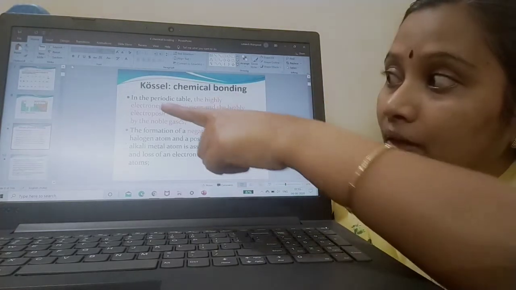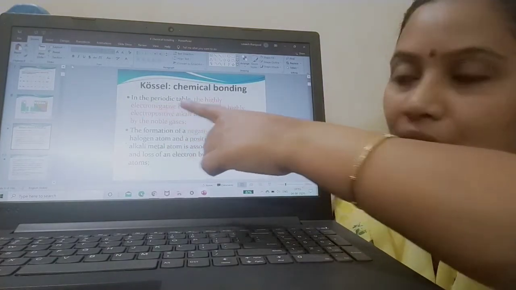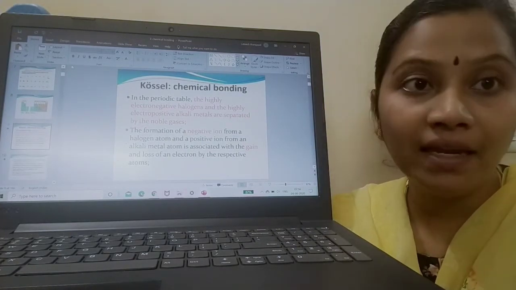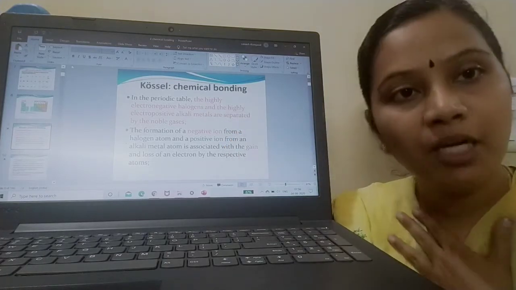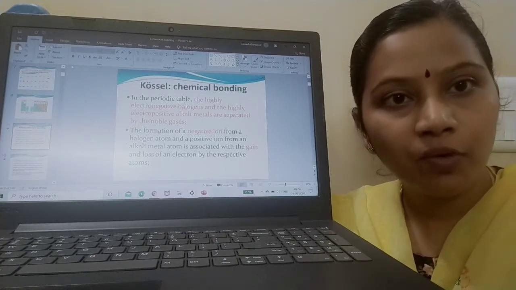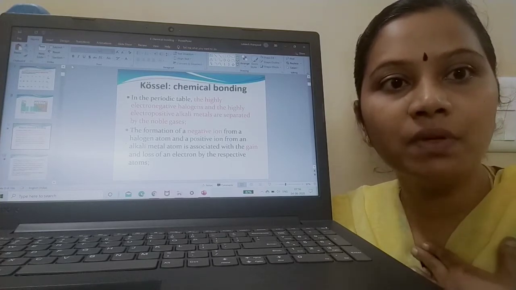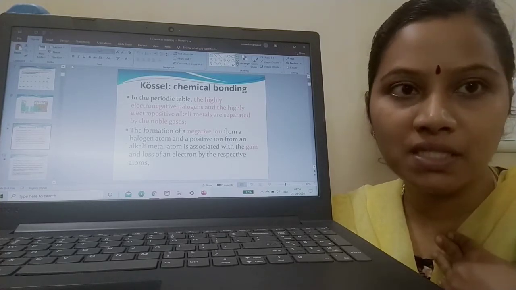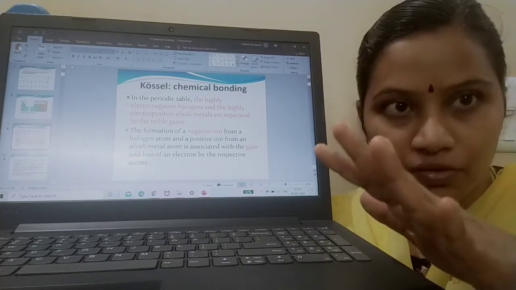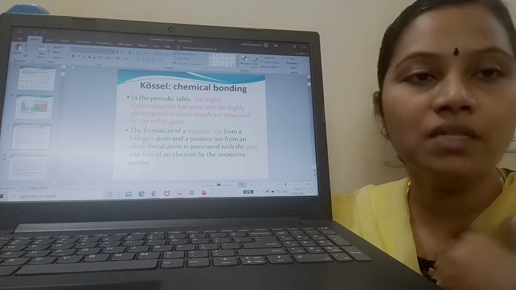Means your electronegative element like halogen has gained an electron. When will I become negative? When I have gained an electron, then the number of protons and electrons should be equal otherwise, so electrons will be dominant in me, and I will possess a negative charge. When will I become positive? When I have given out one electron, one of the negative charge, so positive charge is dominant here, so I will be positive.